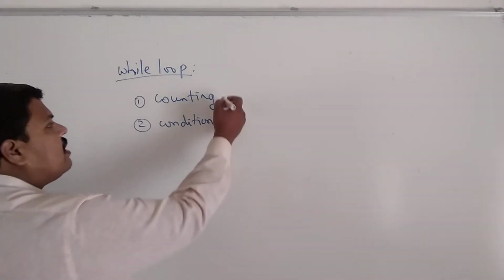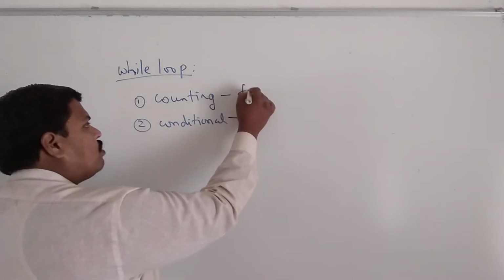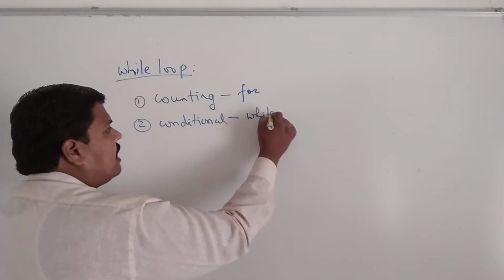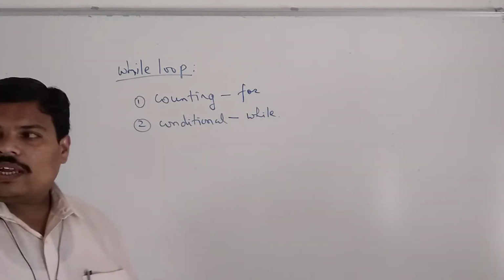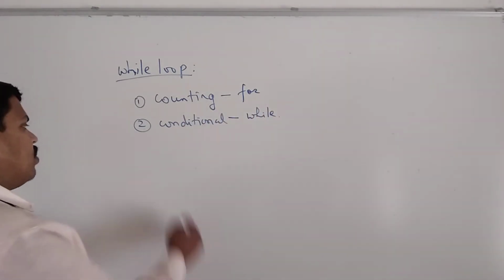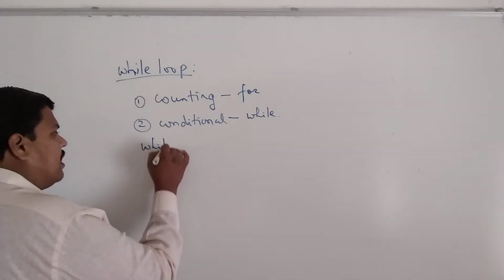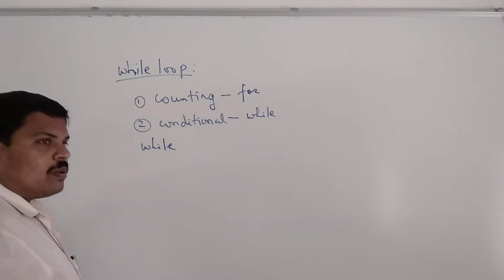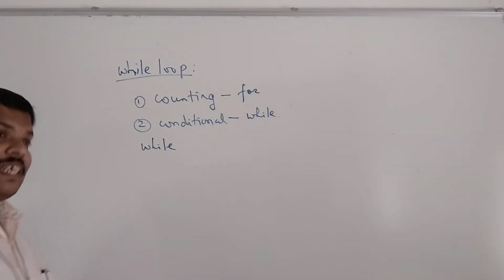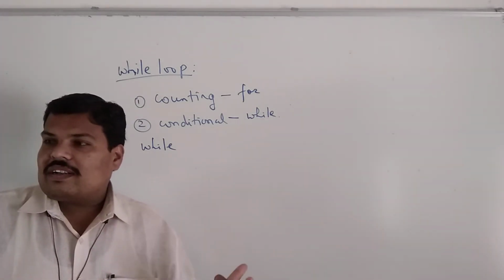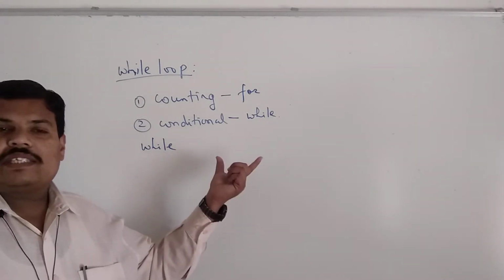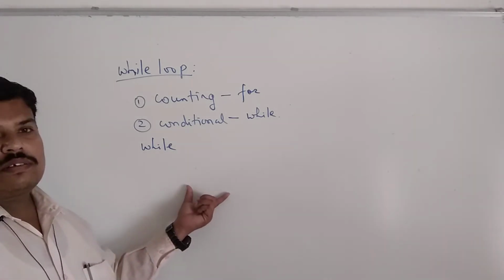So this is actually the basic difference between for loop and while loop. For is the example of counting loop and while is the example of conditional loop. Okay, so out of this we have completed the for loop. So now we will start with while. So what is while? While का simple meaning मैंने एक बताया था आपको, याद होगा तो? Yes, it is until, जब तक, है ना? So while some condition is true, the repetitions will take place.